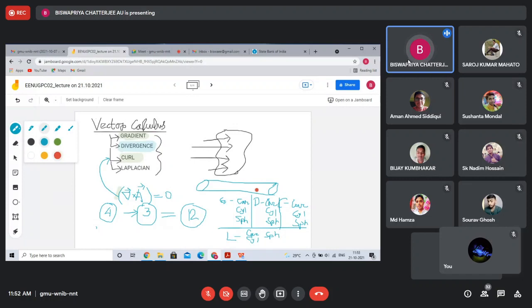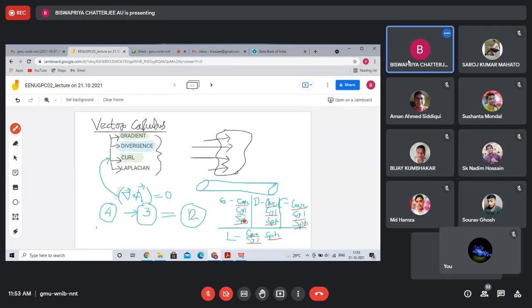So altogether 12 mathematical expressions. This is 1, this is 2, this is 3, 4, 5, 6, 7, 8, 9, 10, 11, 12. So 12 mathematical expressions. Let me tell you that remembering these 12 mathematical expressions is not at all easy,